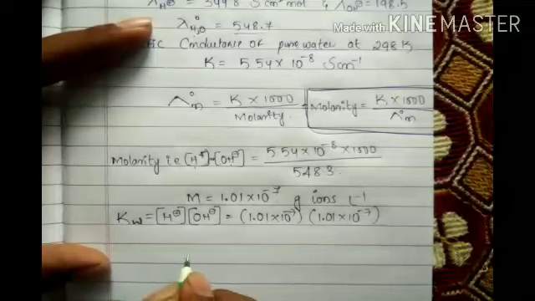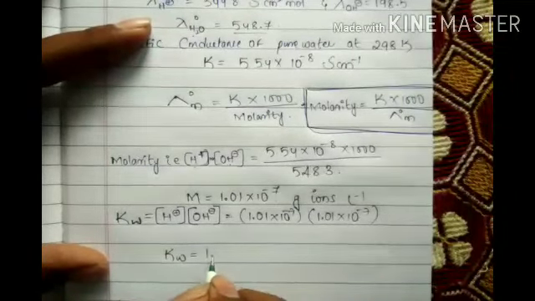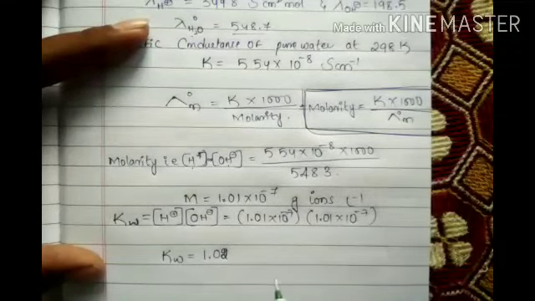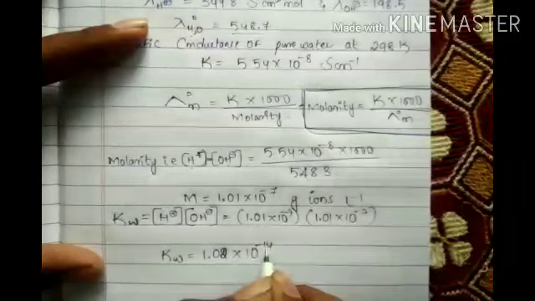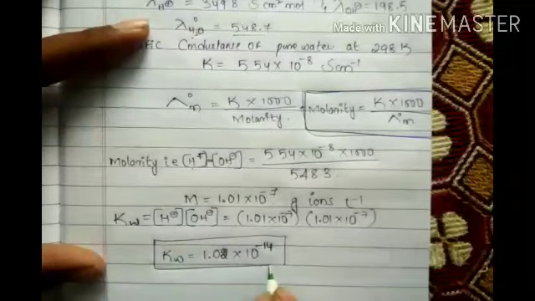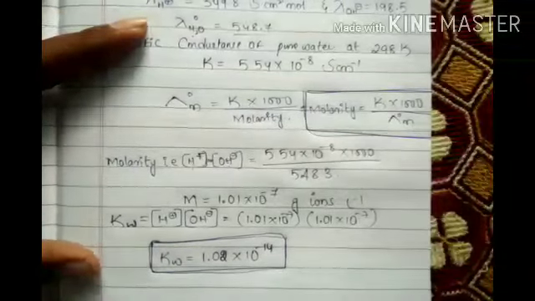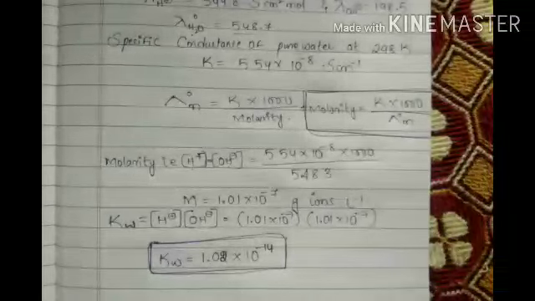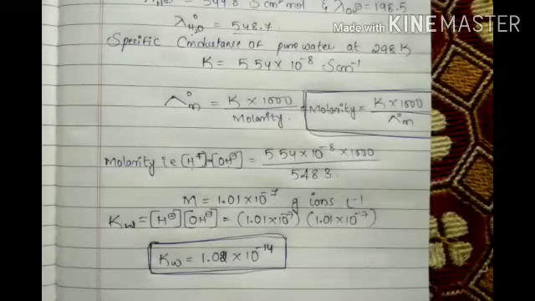Now finally KW equals 1.02 into 10 to the power of minus 14. What it is, the pH scale comes in between this. Okay, 1.01 into 10 to the power of minus 4. That is the molarity of water.